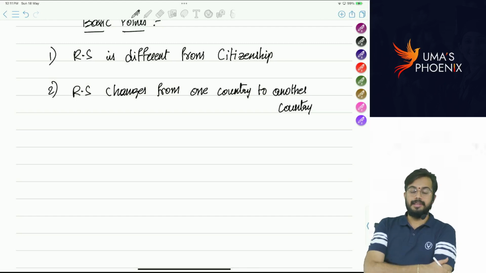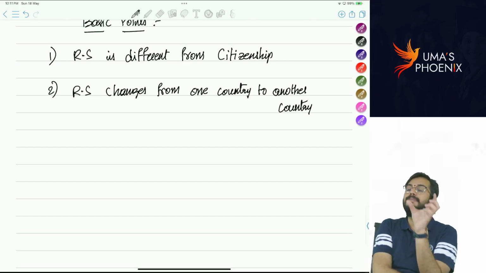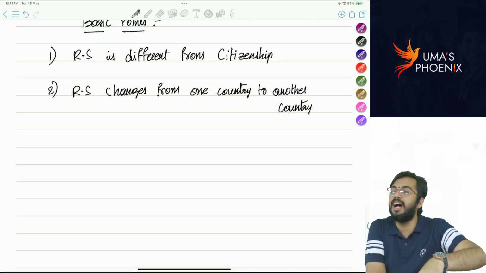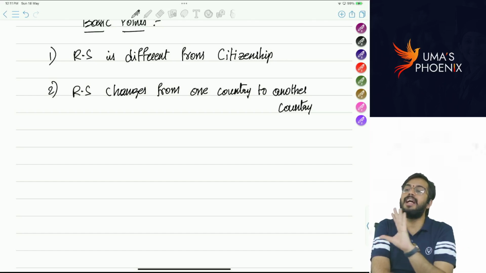What do you mean by this? In India, we are determining residential status as per Income Tax Act 1961. My dear students, Income Tax Act 1961 is applicable only in India. When you go to foreign countries, Income Tax Act 1961 is not applicable.